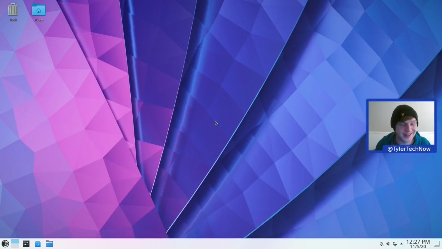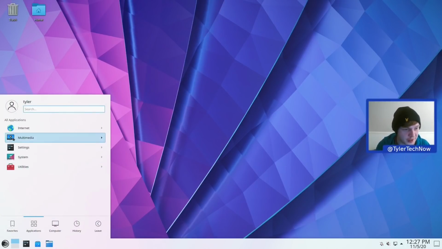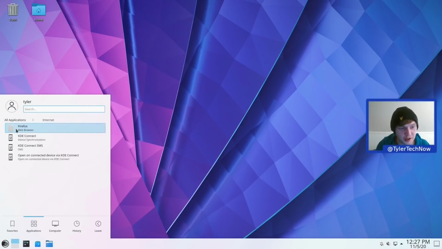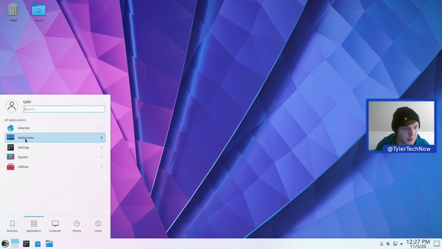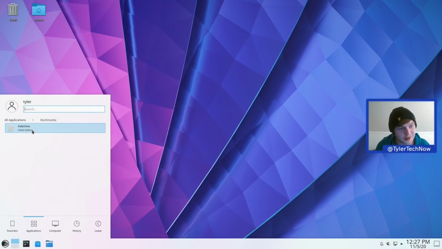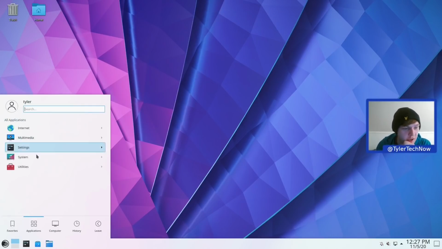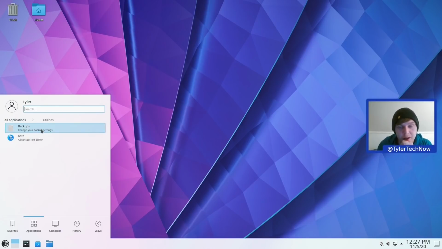Okay, so our Flatpaks have been installed. We didn't install loads, we just went ahead and got Deja Dup, Firefox, and Kdenlive for now. We'll probably add some more throughout the rest of this video, so let's just make sure they are in our application launcher. There's Firefox, but we are missing an icon. Let's keep moving. Multimedia, Kdenlive. Again, we are missing an icon. And now in utilities, we should also find backups, which will be Deja Dup.